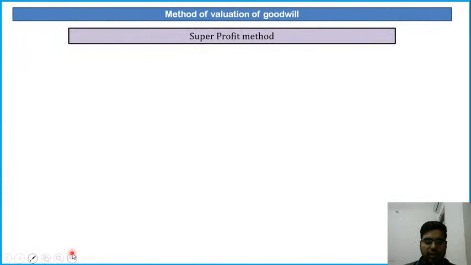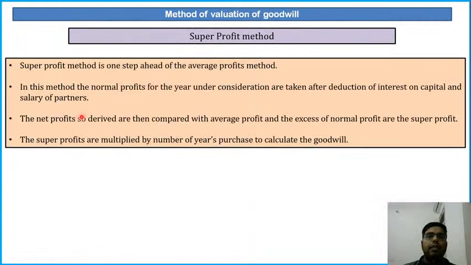Next is the super profit method. Super profit method is one step ahead of the average profit method. In this method, the normal profits for the year under consideration are taken after deduction of interest on capital and salary of partners. Net profits so derived are then compared to the average profit, and the excess of normal profit is the super profit. The super profits are multiplied by the number of years of purchase to calculate the goodwill.